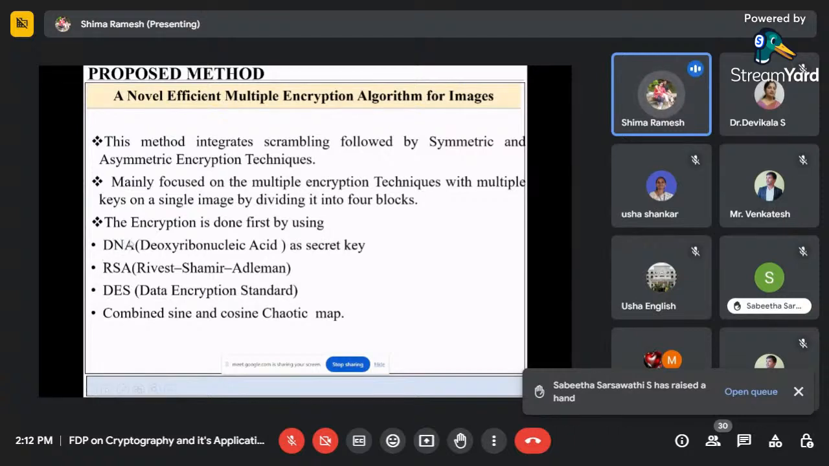DNA is deoxyribonucleic acid, so encryption is first done with DNA as the secret key. Second, RSA is known to everyone, the Rivest-Shamir-Adleman algorithm. Then DES, the Data Encryption Standard algorithm, and a combined sine and cosine chaotic map. So I am using all four.